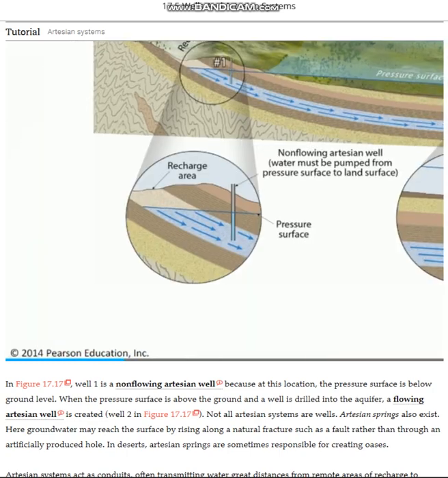You can see here that we've got an aquifer that's confined by two aquitards, one above and one below. You can see that the top of the groundwater there is the water table. And if you extend that water table off to the right, imaginarily through the aquitard that overlies the aquifer, that is what we call a pressure surface. And if you were to drill a well down and pierce that aquitard, the water would flow up in that well to that pressure surface. So the pressure surface is above the top of the aquifer, but the pressure surface is below the ground. So as a result, this is a non-flowing artesian well.